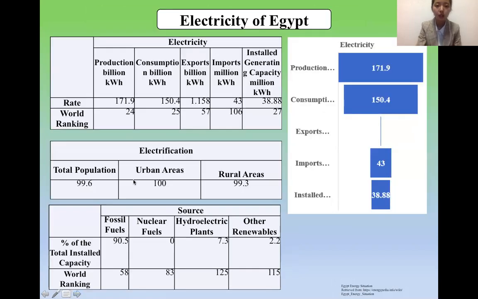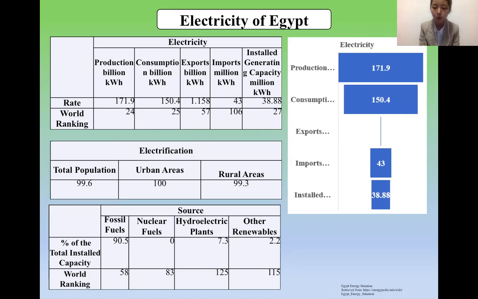Next part will be electricity. Production is the highest one, with 171, and the next one is consumption, at 115. Next are exports, which have just 1.1, and imports, which are 14.3.